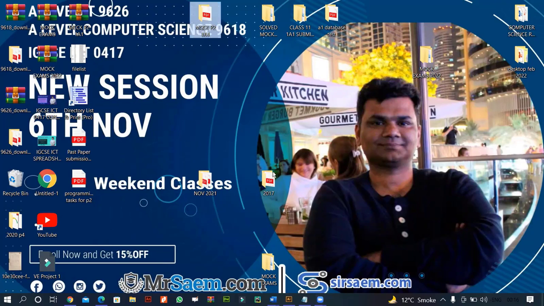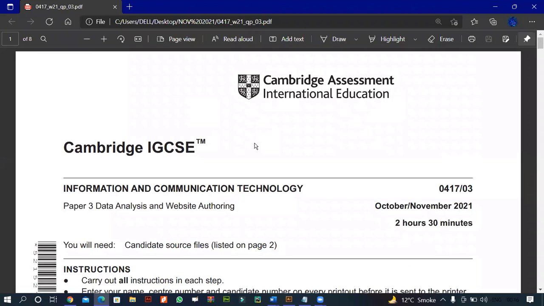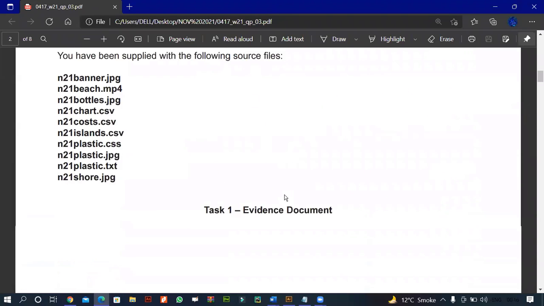Ashu Tariq. We will be solving one of the IGCSE ICT past papers as requested by my students. This is the November 2021 Paper 3 that we are going to solve.